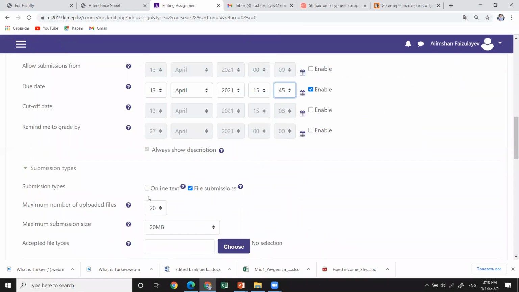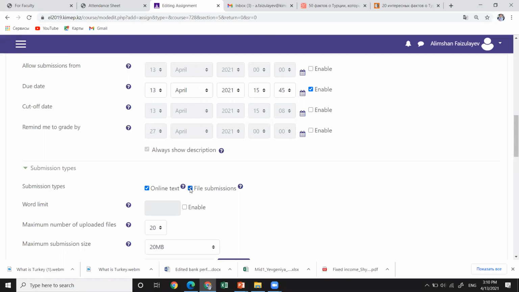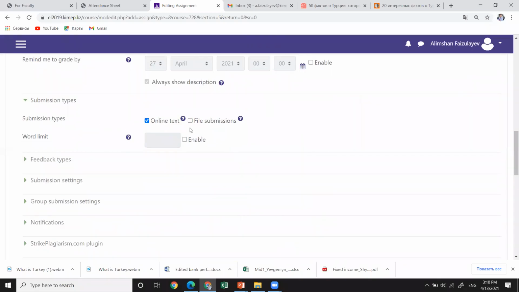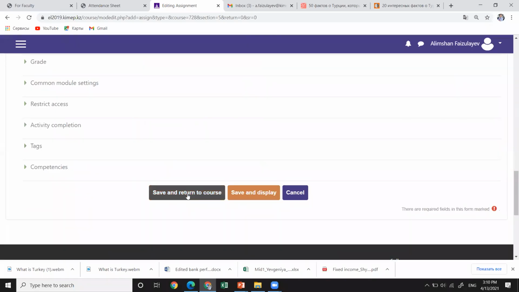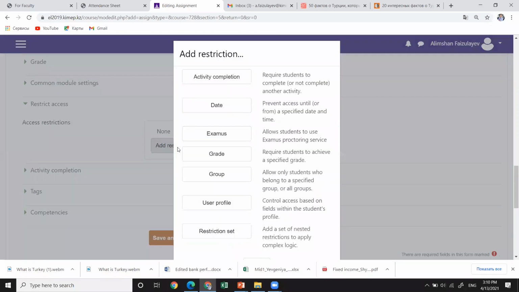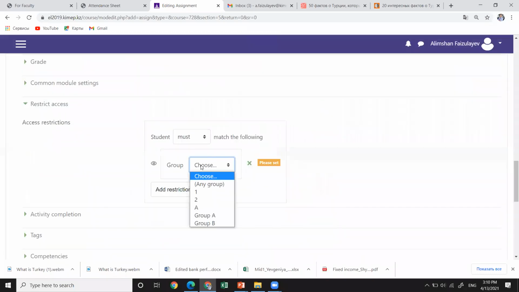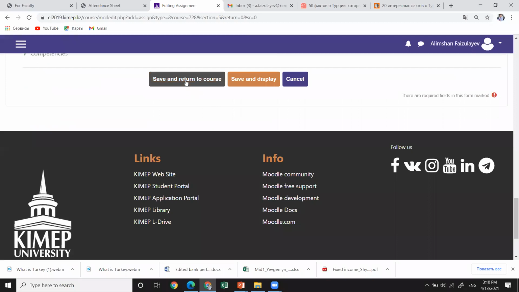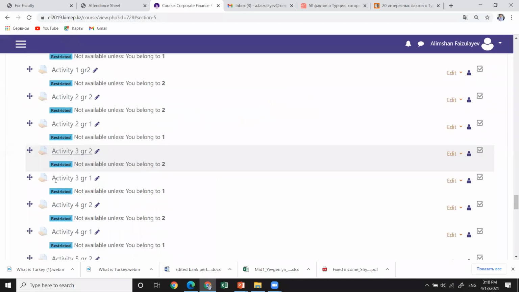It's better to type it rather than submitting a file, just type it. I will give you a restriction on the access. It's group number 1. So you've got 35 minutes to do it, which is more than enough time.